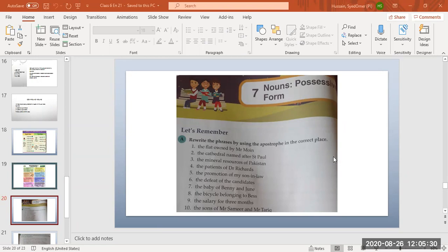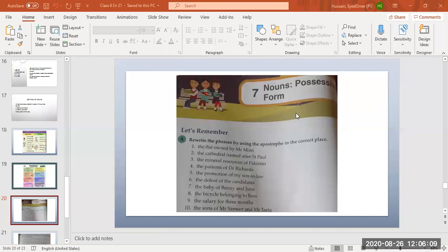Nurul Iman, the eighth one. Bicycle. Best bicycle. Best is a name, so with a name we put apostrophe S. Best's bicycle. Best is one. Okay.